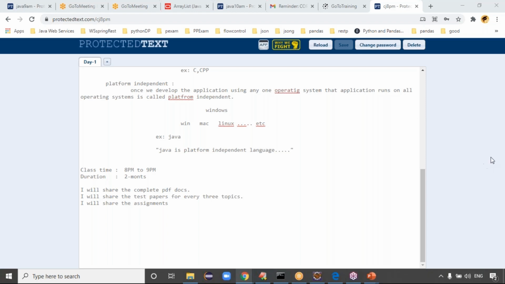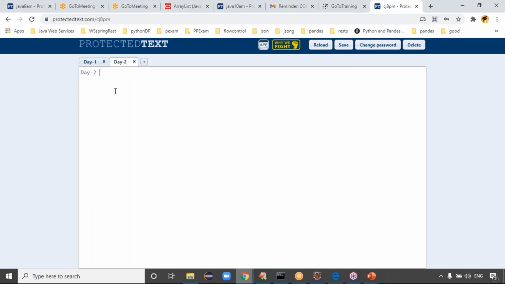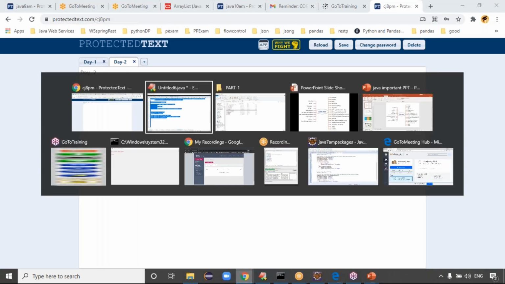Guys, has anyone opened these notes? Every day the same link, guys. So tomorrow, I open the day two tab here and place the class notes here. Yeah, guys, is it clear now? This is the class notes, guys.